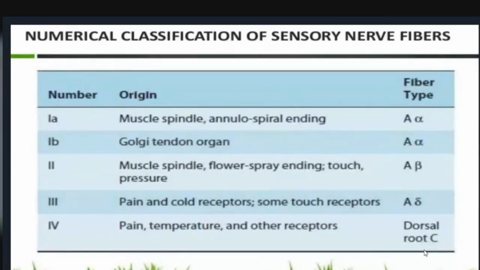Muscle spindle, flower spray ending, and touch pressure. Fiber type is A beta. Pain and cold receptors and some touch receptors: A delta. Pain, temperature, and other receptors: fiber type is dorsal root C. Next slide.